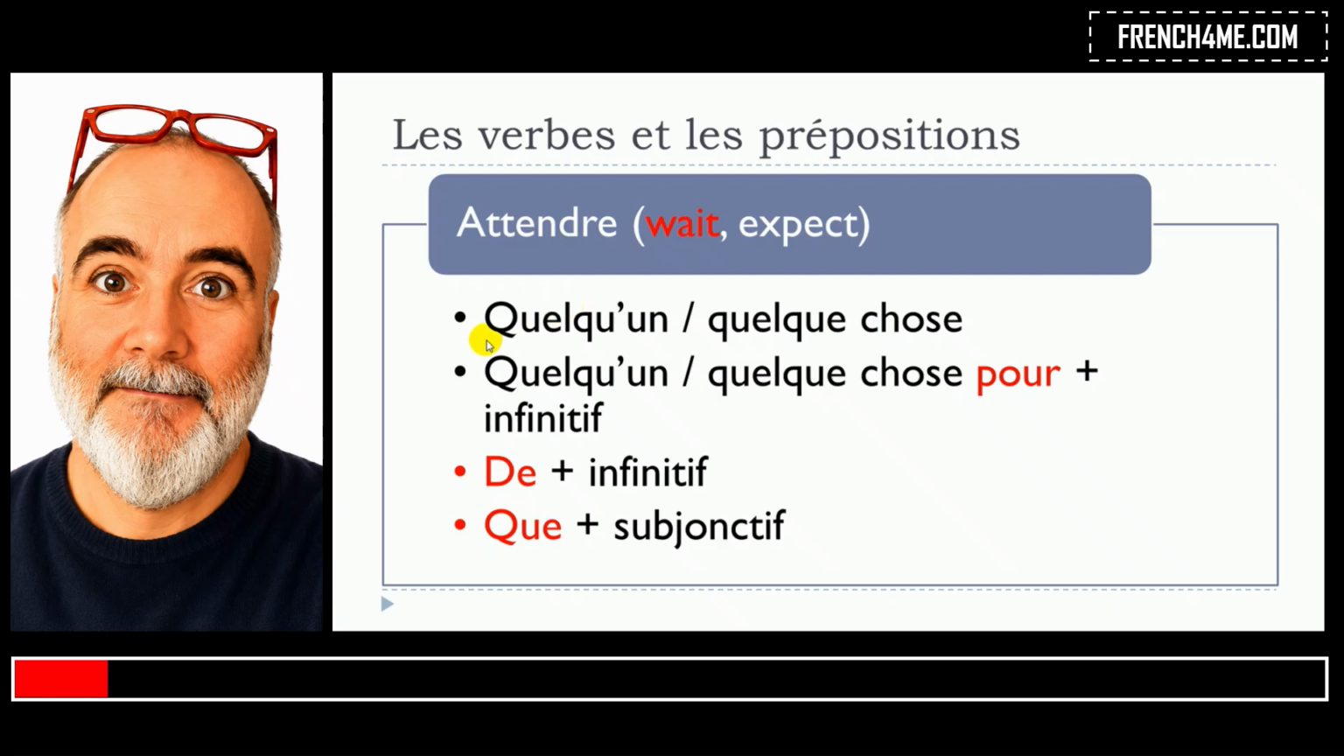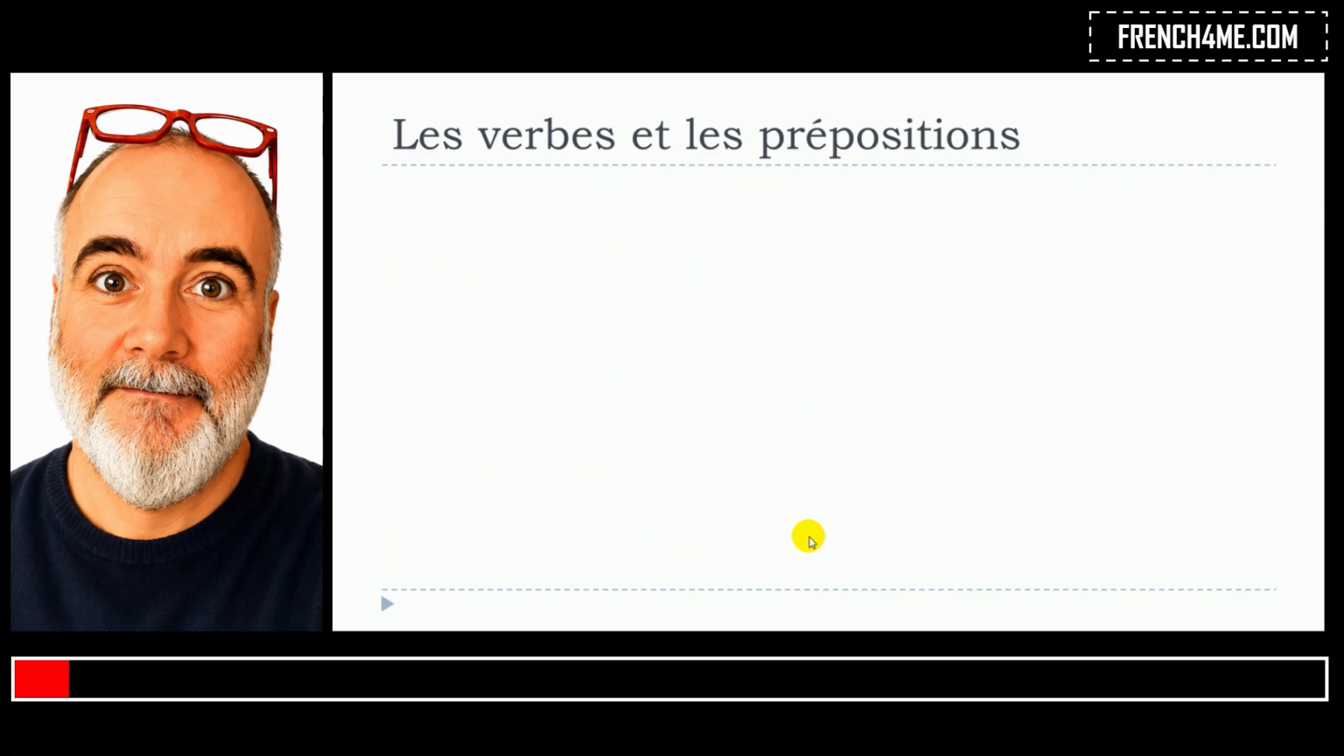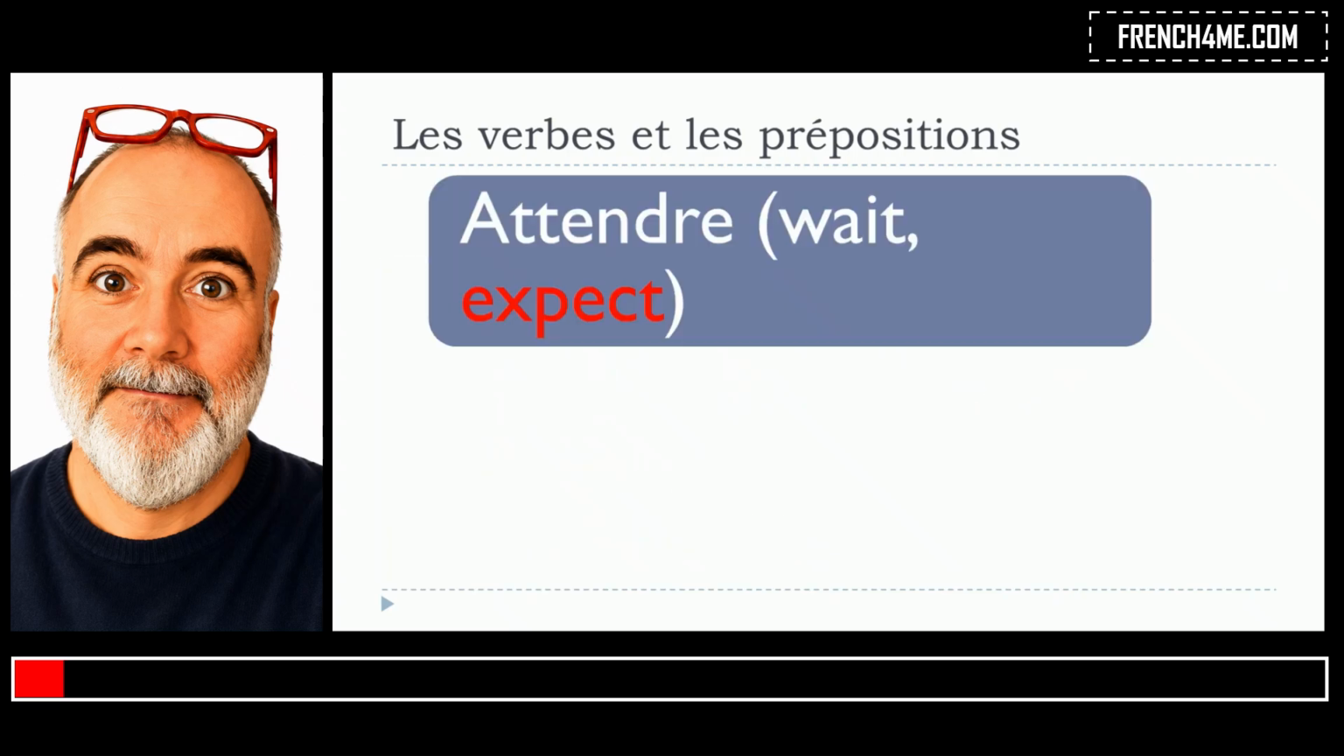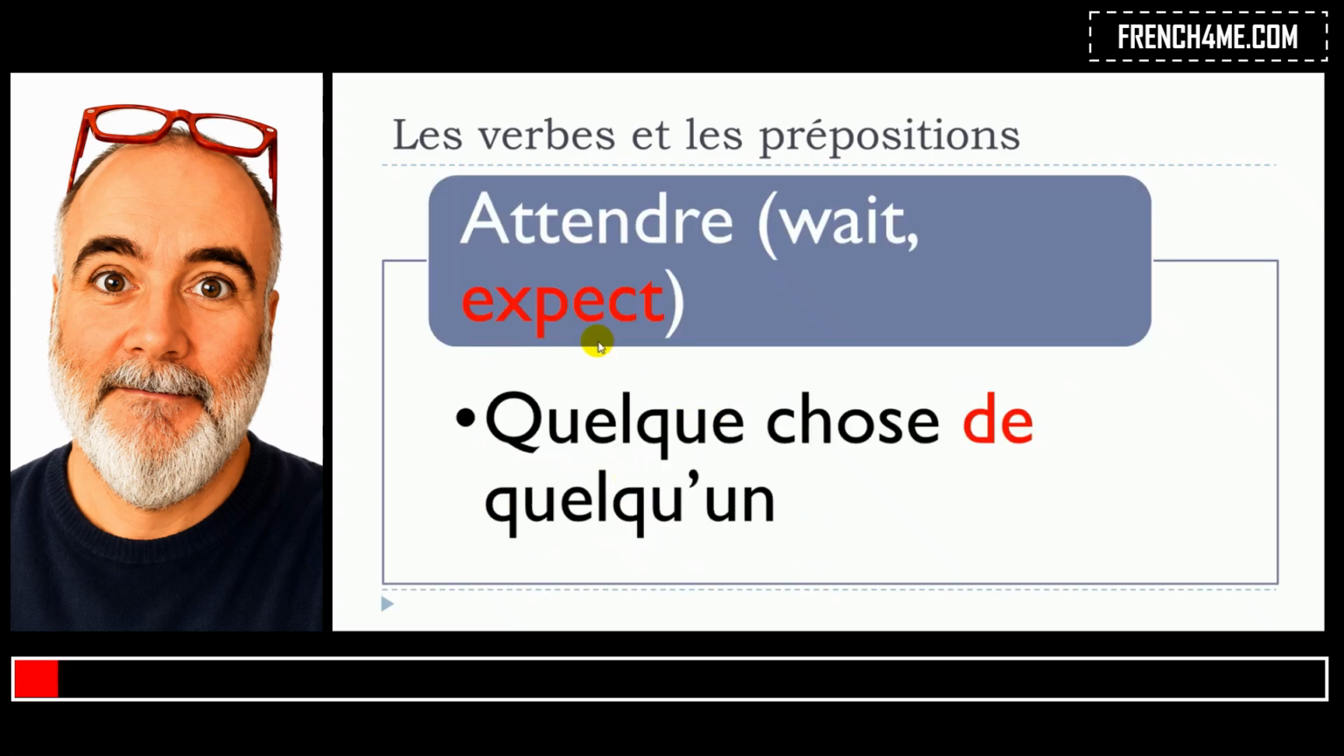Okay, so one more time. Attendre quelqu'un, attendre quelque chose. Attendre quelqu'un, quelque chose pour plus verbe à l'infinitif. Attendre de plus verbe à l'infinitif. Attendre que plus verbe au subjonctif. Okay? And then it can mean as well expect. And then in that case, the structure is attendre quelque chose de quelqu'un. Attendre quelque chose de quelqu'un, okay? And in that case, the meaning would be to expect.